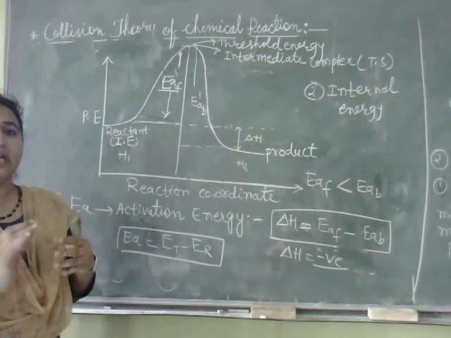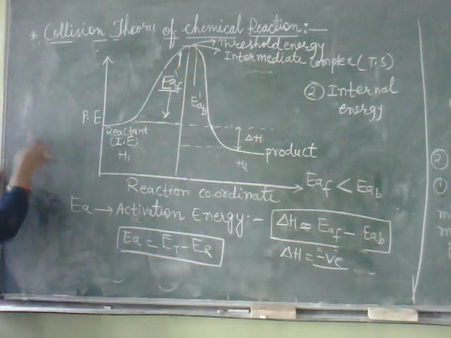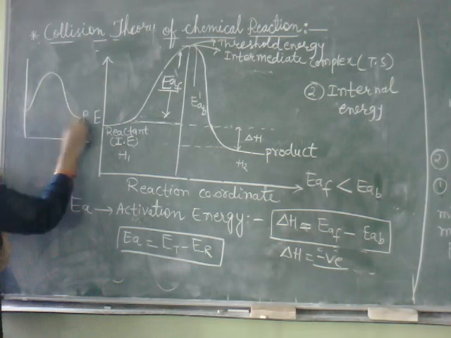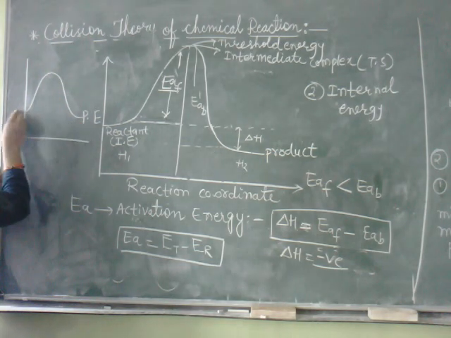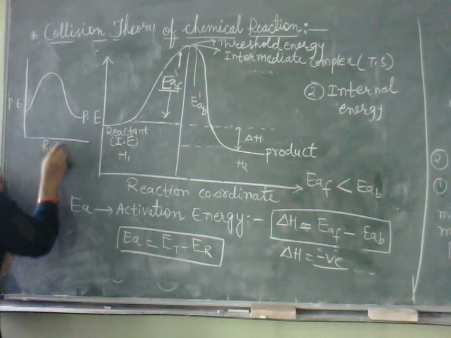So for rate of the reaction, see, this is an energy barrier. If I draw one more energy barrier this way, this is potential energy, and here we have the reaction coordinate.